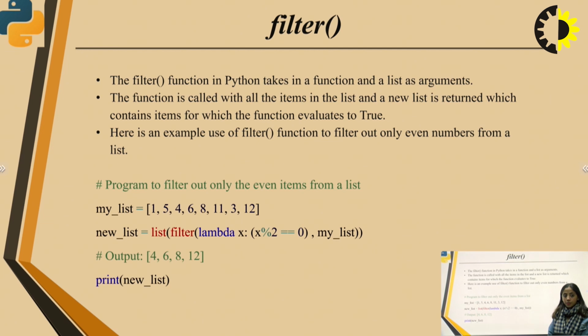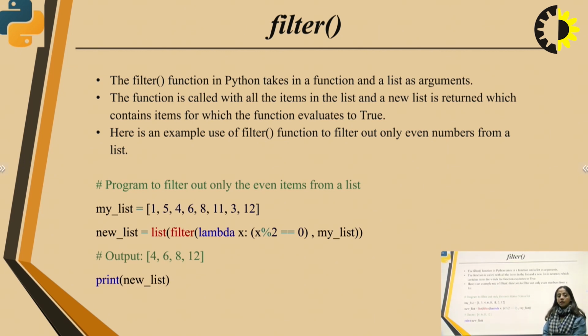Now, what is filter? The filter function in Python takes in a function and a list as arguments. The function is called with all the items in the list, and a new list is returned which contains items for which the function evaluates to true. Here is an example use of the filter function to filter out only even numbers from a list.